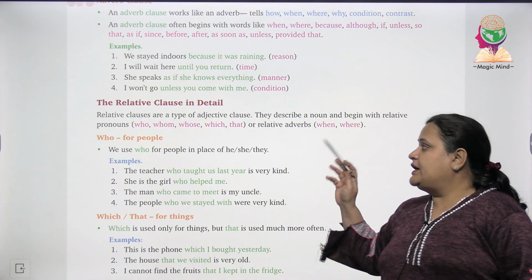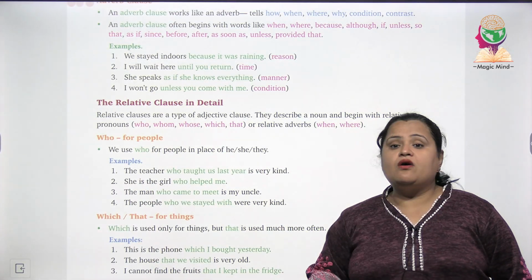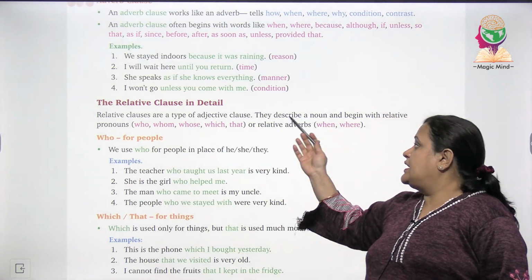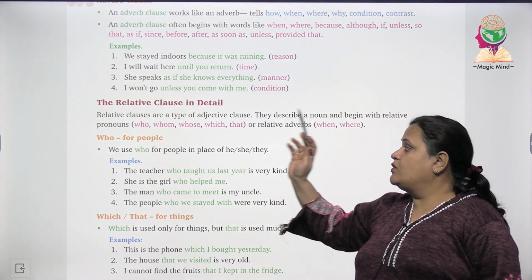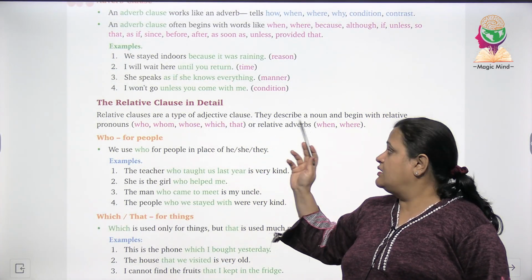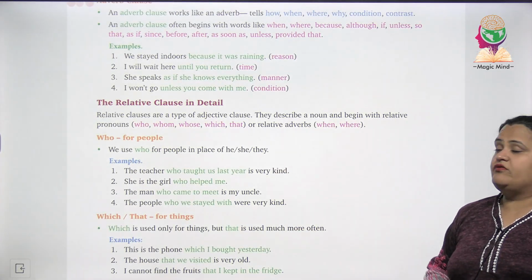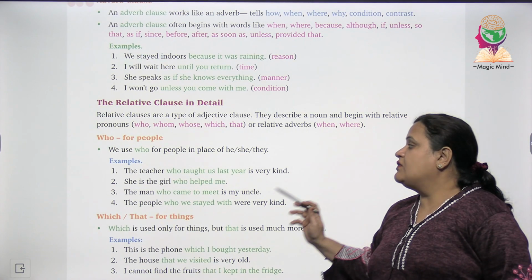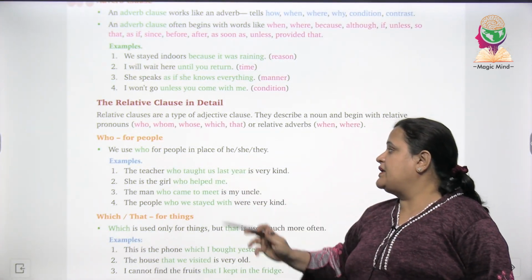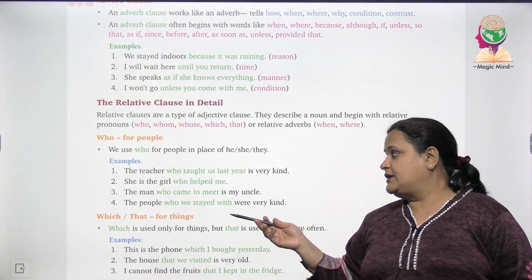Now the relative clause in detail. Relative clauses are a type of adjective clause. They describe a noun and begin with a relative pronoun, जैसे कि who, whom, whose, which, that, or relative adverbs when, where. Who: for people we use who, in place of he, she or they.